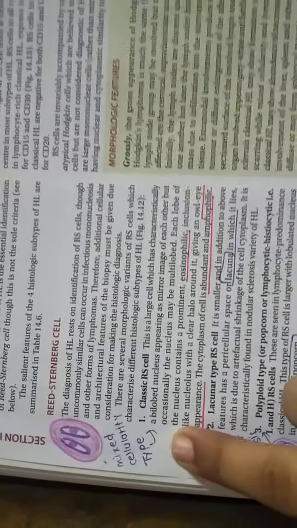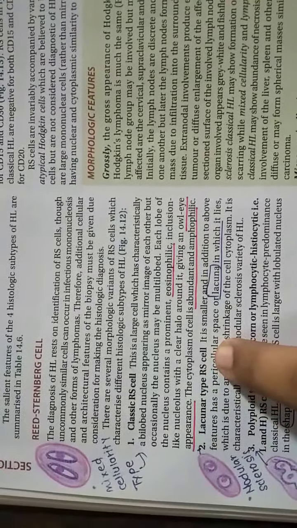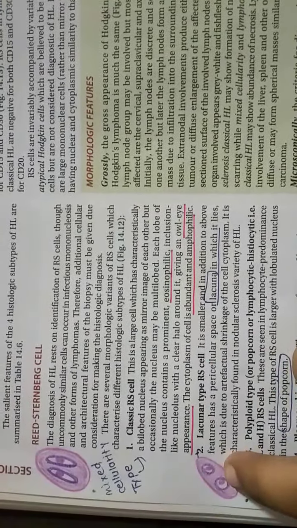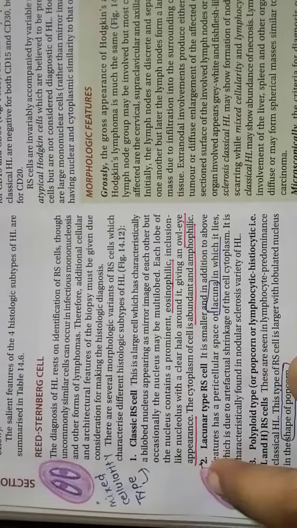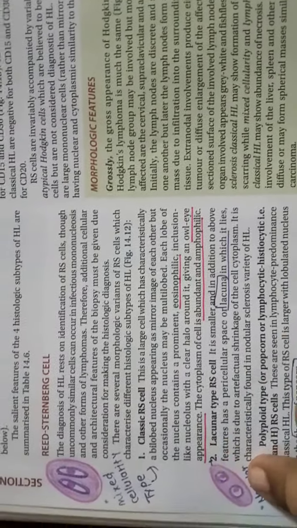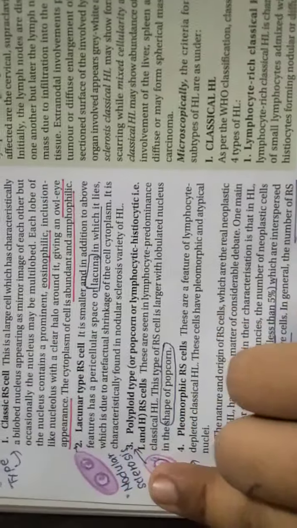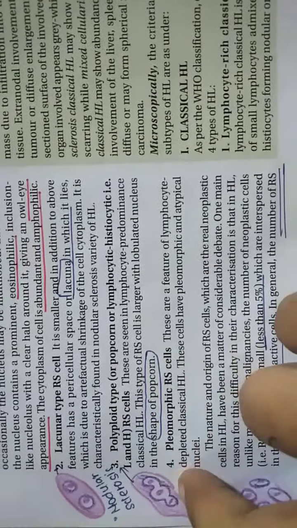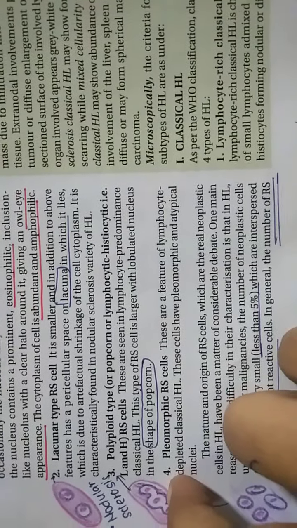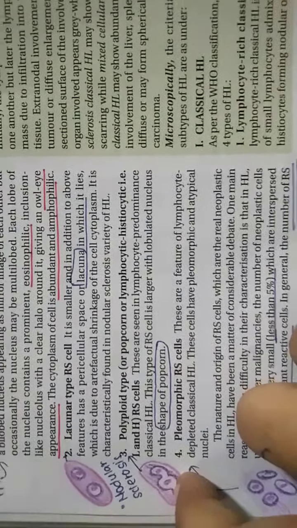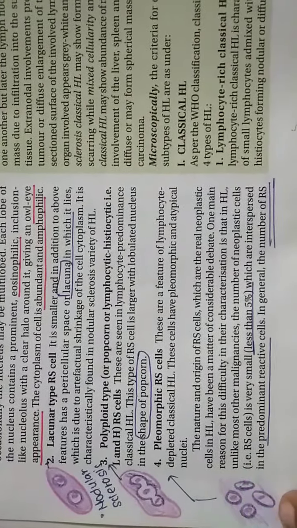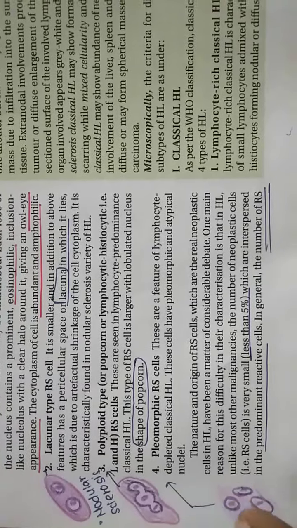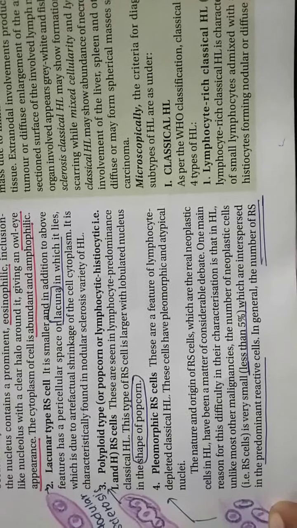The classical RS cell is seen in the mixed cellularity type. After that, the lacunar type RS cells are seen in nodular sclerosis. They have a lacuna, which is an artifactual shrinkage of the cell cytoplasm, characteristically found in nodular sclerosis Hodgkin's lymphoma. After that, the polyploid type looks like popcorn and is seen in the lymphocyte predominant type. Then the pleomorphic RS cells, with pleomorphic and atypical nuclei, are a feature of lymphocyte depletion classical Hodgkin's lymphoma.